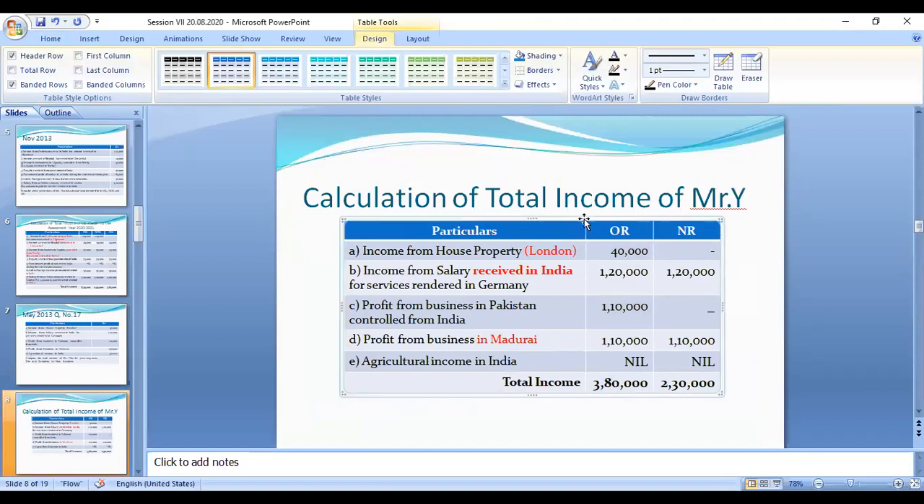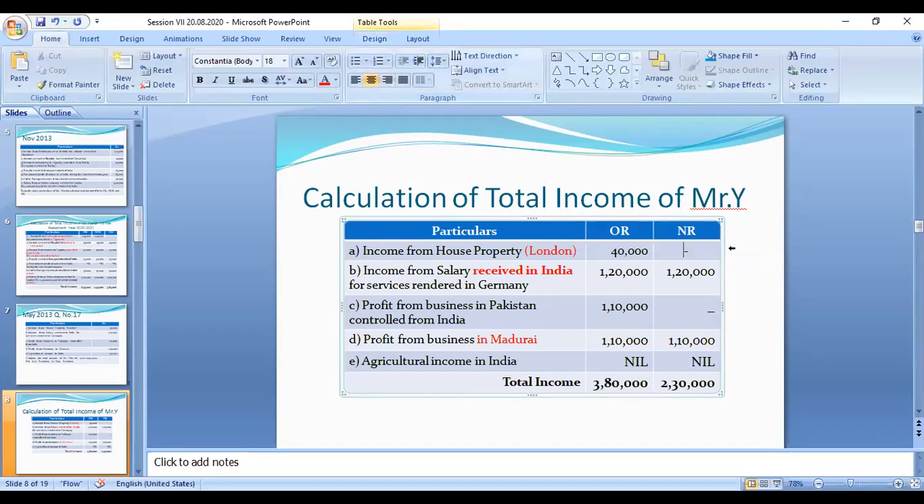Right, so income from house property. The house property is situated in London, so it's a foreign income. The foreign income is only taxable under the category of ordinary resident. So it is a foreign income, and the NRI need not pay. He has no connection within India, so you need not pay the tax for this 40,000 rupees.